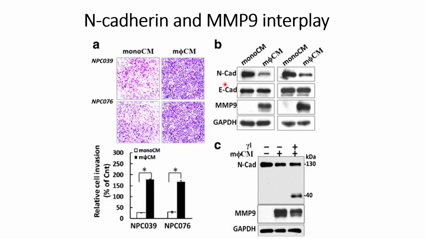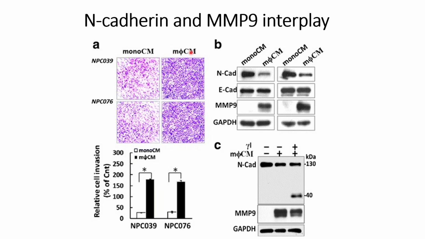That is, E-cadherin usually goes down and N-cadherin goes up. However, in this experiment they are not doing this EMT transition, they are just checking whether there is an impact on the N-cadherin levels in the presence of the monocyte derived conditioned media and macrophage derived conditioned media. And they are able to see that for the monocyte derived conditioned media, there is no MMP9 expression, and there is no impact on the N-cadherin and E-cadherin levels also, and this is the control GAPDH.